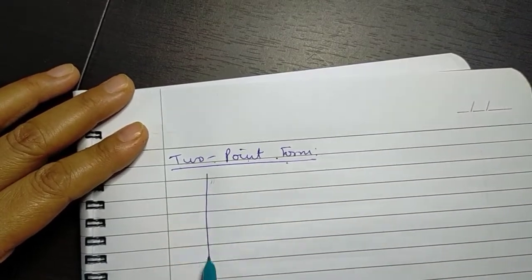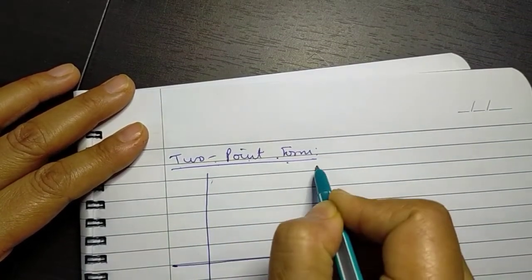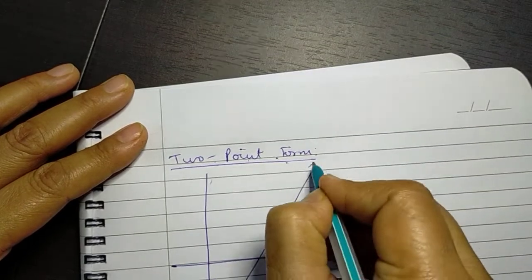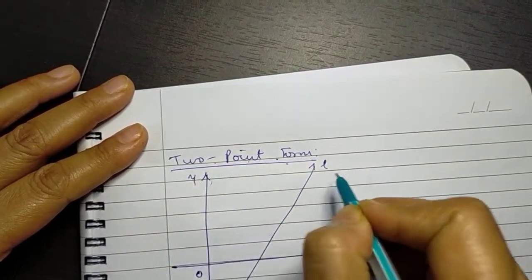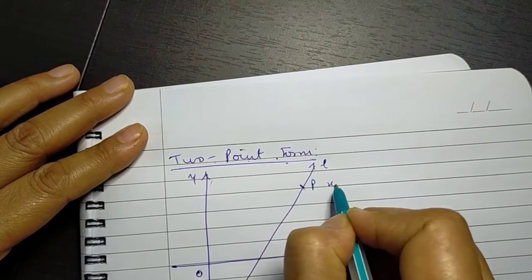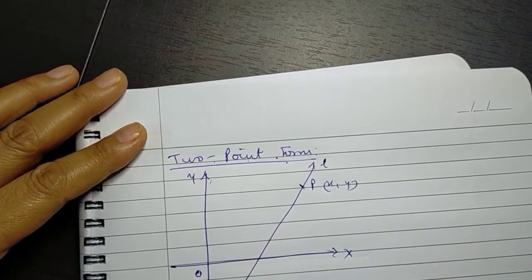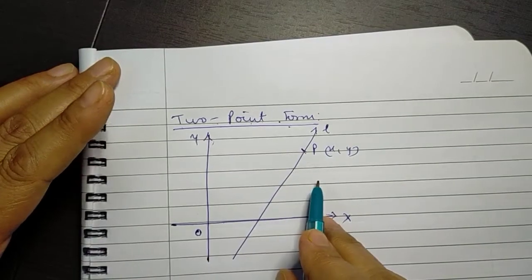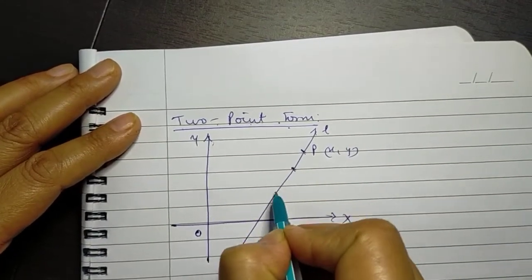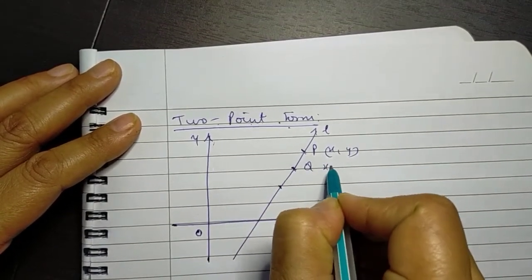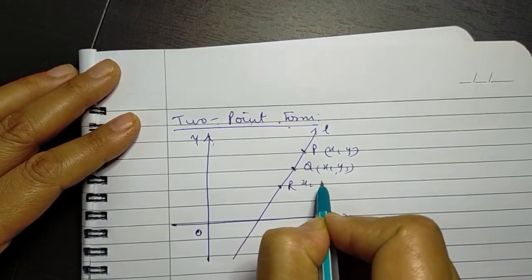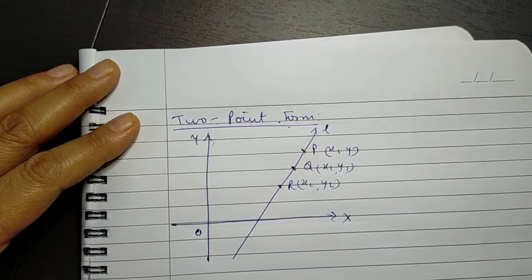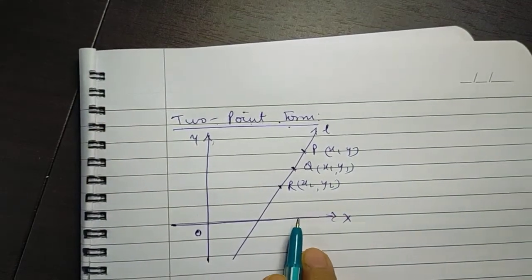Now again the same way, we'll just take an arbitrary line. Let's call it L. This is X, this is origin, this is Y. And we'll take an arbitrary point X, Y lying on this line. Now we are given 2 points. Let's say Q, x1, y1 and R, x2, y2 lying on this line.